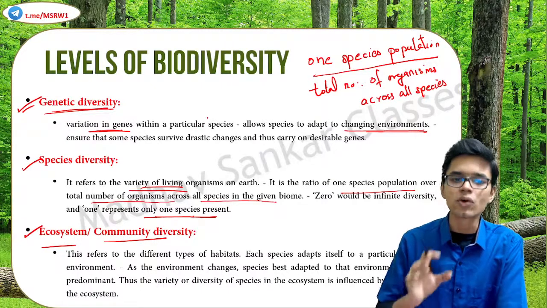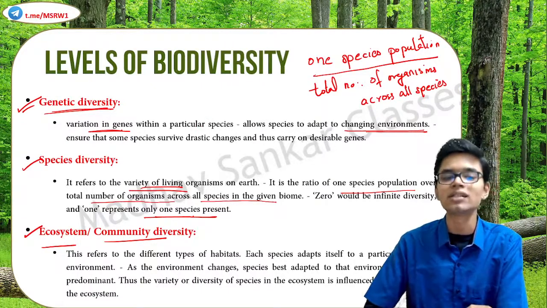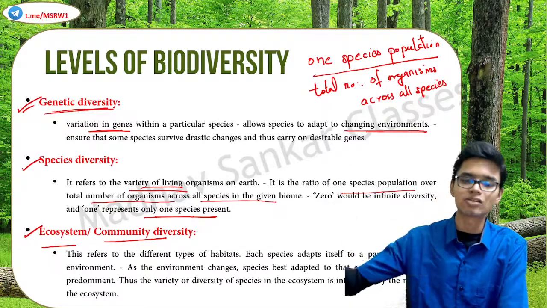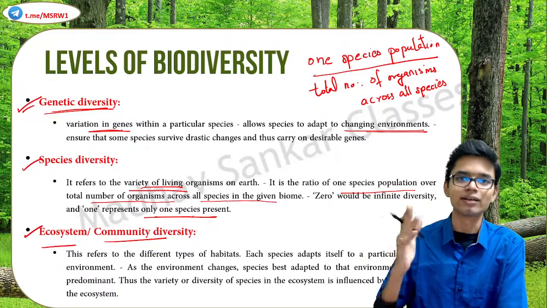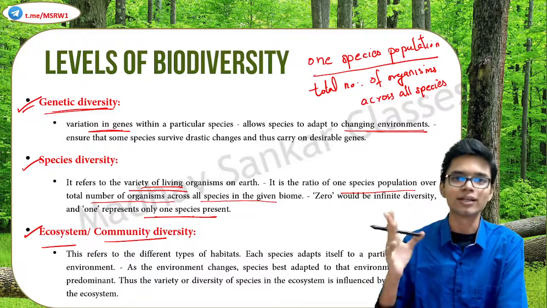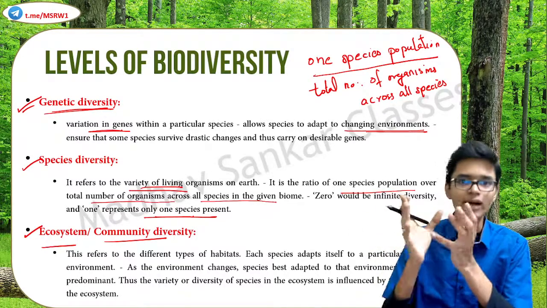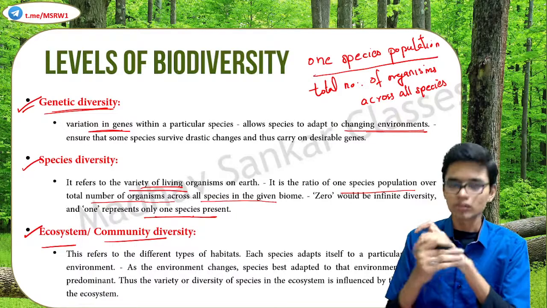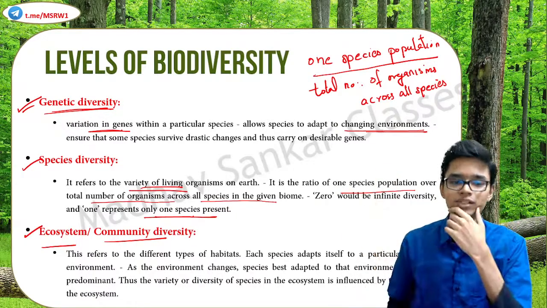Finally, the last one, ecosystem or community diversity. Here also, as the name suggests, it refers to the diversity in habitats. There are different kinds of habitats. Deserts are there, mountainscapes are there, grasslands are there. Even micro habitats are there. So there is a huge variety of ecosystems or minor habitats.